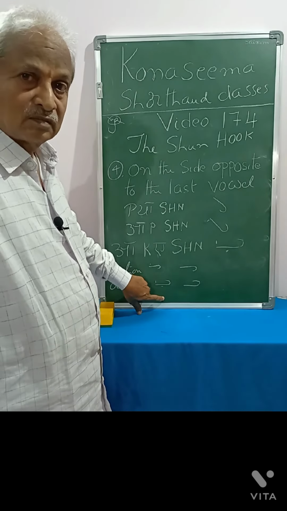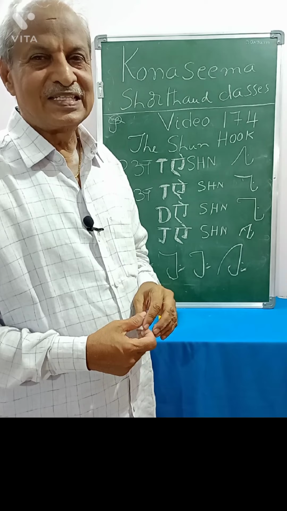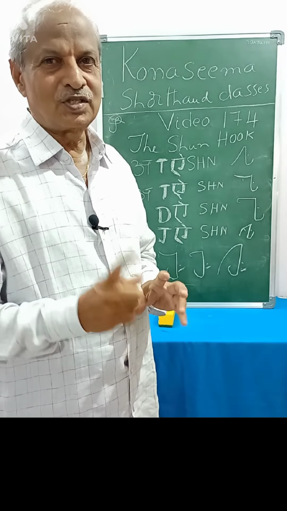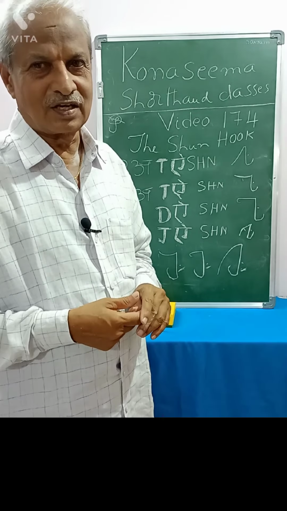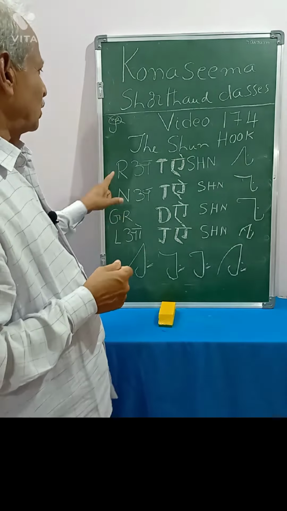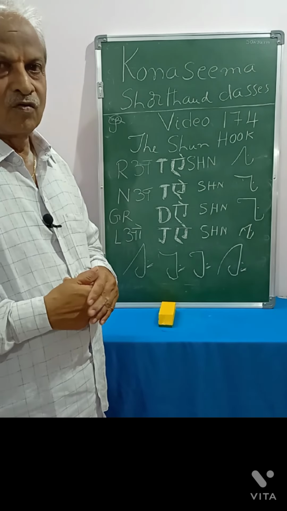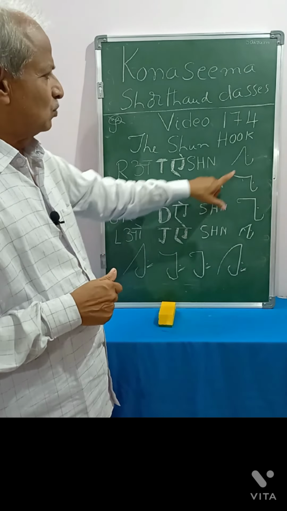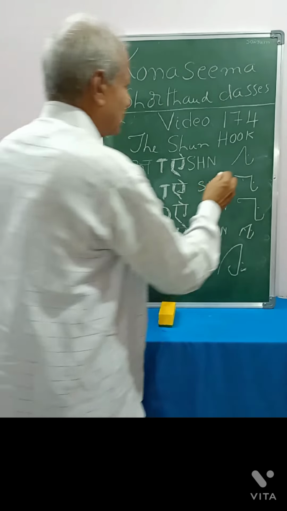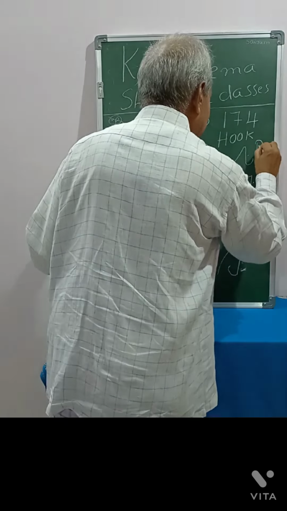Another rule is there to the placing of Shun hook to the straight strokes. You see the page number 73 of the instructor. There the words you see: rotation, notation, gradation, logician. 4 words are given. For all those words, Shun hook is written towards the right side.